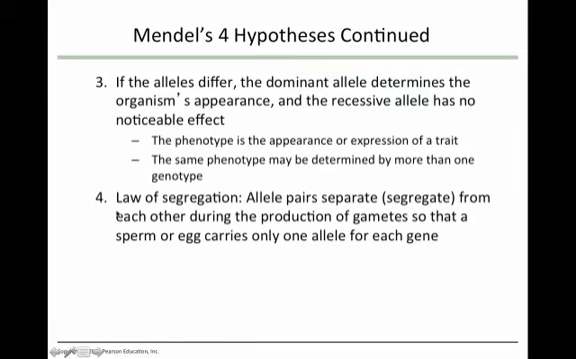And then finally, based on his observations, we have the law of segregation. He said that each allele pair separates from each other during the production of gametes. Remember, gametes are sperm and eggs. So each sperm and egg only has one allele for each gene. Recap what all this means: each living organism has two alleles, one from mom, one from dad. But when the sperm and eggs are made, you only get one of those alleles.